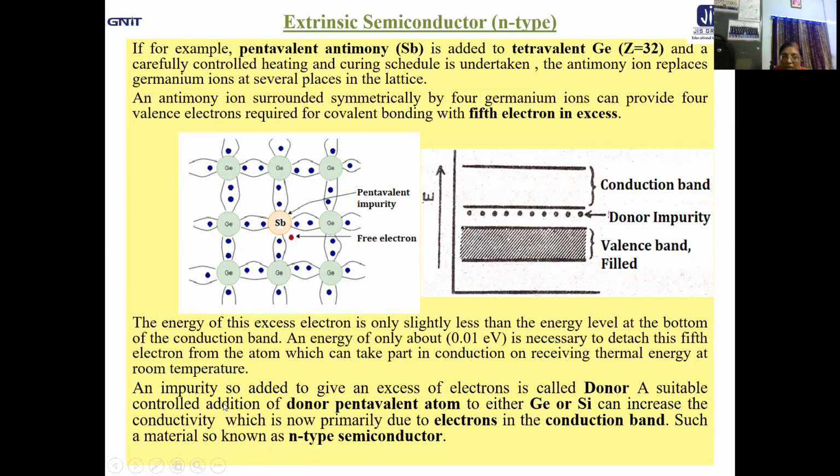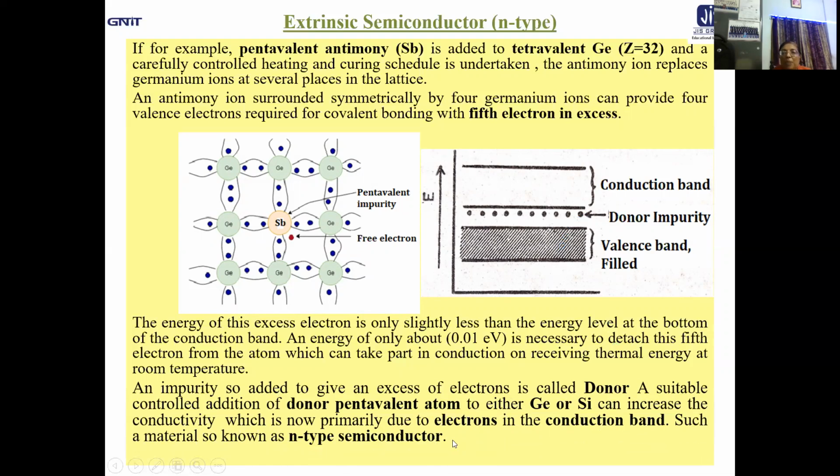A suitable controlled addition of donor pentavalent atoms to either germanium or silicon can increase the conductivity, which is now primarily due to electrons in the conduction band. So definitely this material is termed an N-type semiconductor, N for the negatively charged carrier, that is the electron.